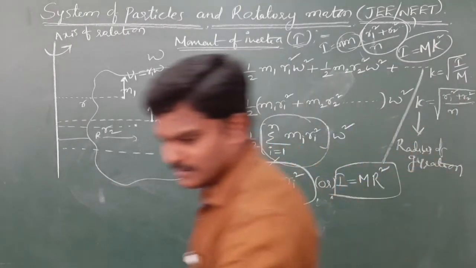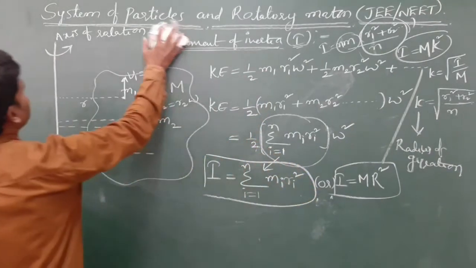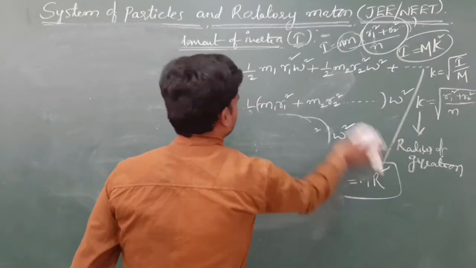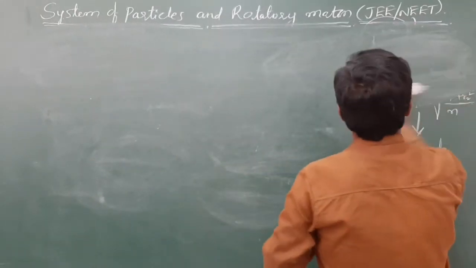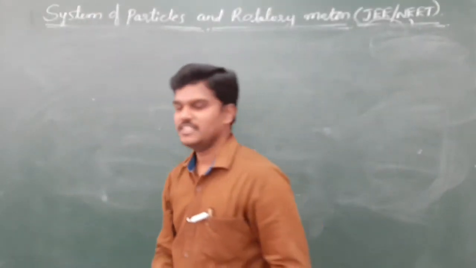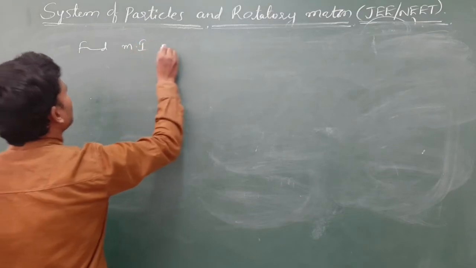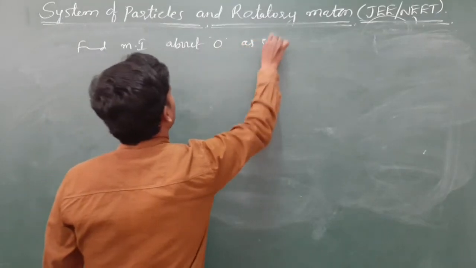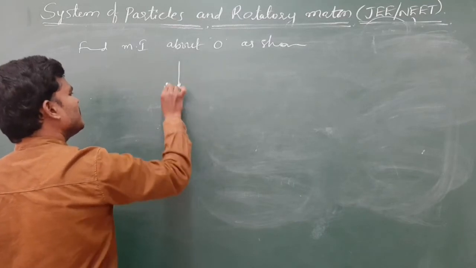Now see some basic problems related to the moment of inertia. Let me continue with some easy level questions to understand the moment of inertia. My target is that we have to solve some problems related to moment of inertia. So let us see some easy level questions. Find moment of inertia about O as shown in the figure. They have given this diagram, and this is the origin.